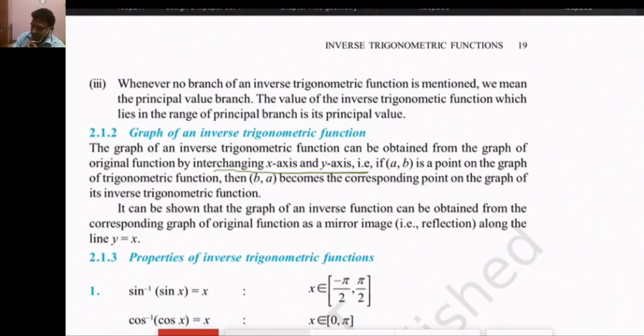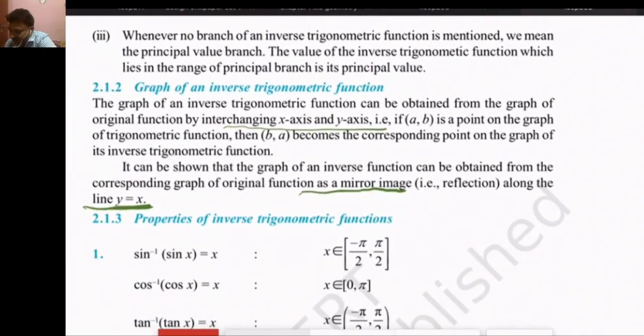So it can be shown that the graph of an inverse function can be obtained from the corresponding graph of the original function as a mirror image along the line y equal to x. This is a very practical thing.